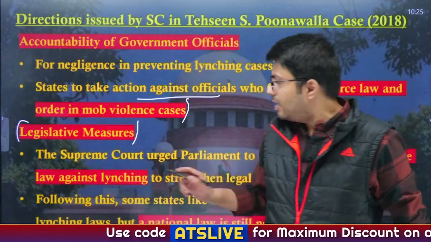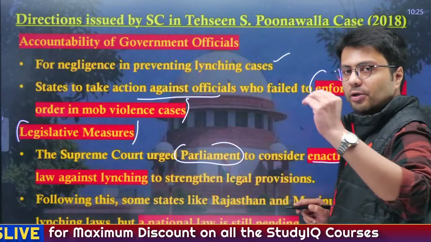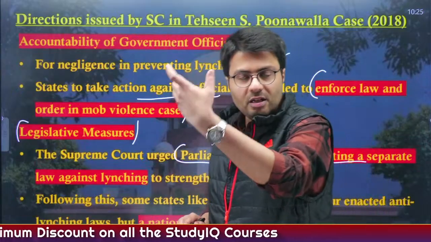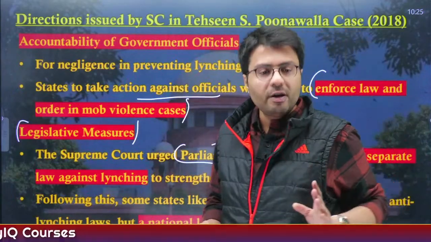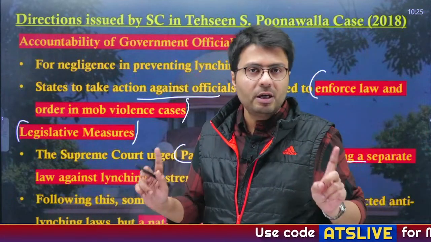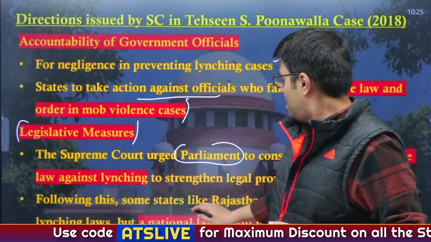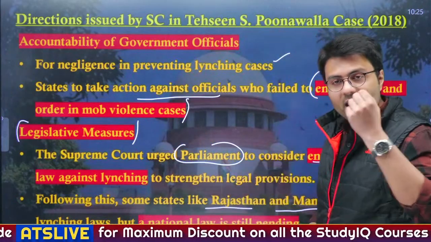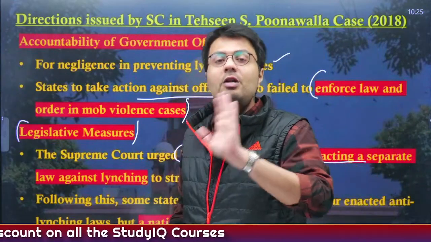First of all, the Parliament of India should pass a law or separate laws that detail the instances of mob lynching and also prescribe what kind of punishment should be given to individuals, as there is currently no specific law around mob lynching incidents. Following this judgment, many states like Rajasthan and Manipur have enacted laws, but a national law passed by Parliament is still not there.